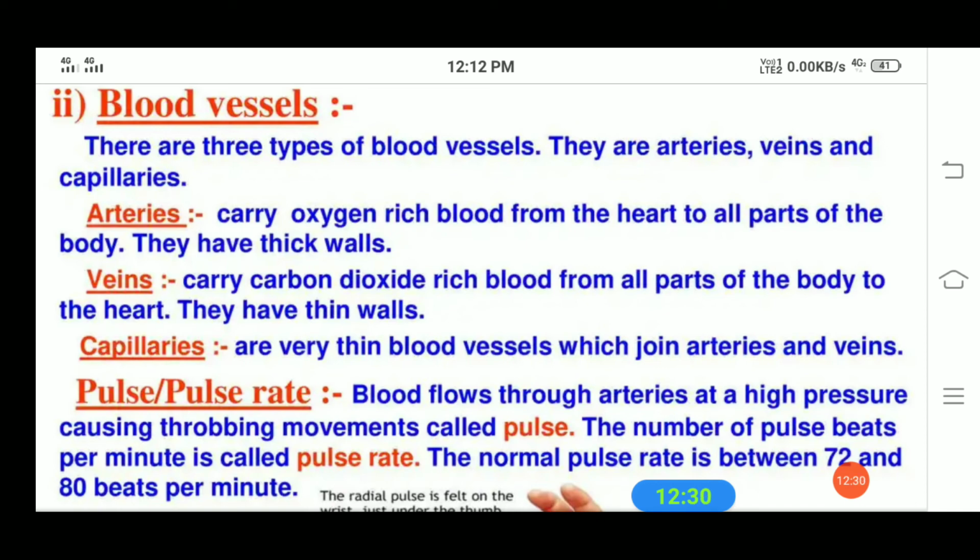Okay students, next are veins. Veins carry carbon dioxide rich blood from all parts of the body to the heart. They have very thin walls. Next, another one is what? Capillaries. What are these capillaries? These are very thin blood vessels which join both arteries and veins. So capillaries join these two blood vessels, that are what? Arteries and veins.